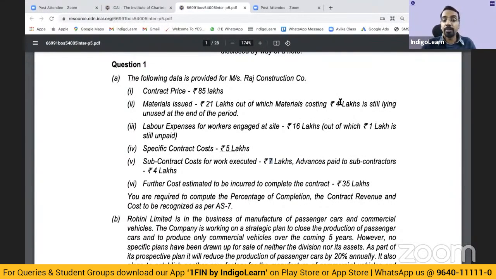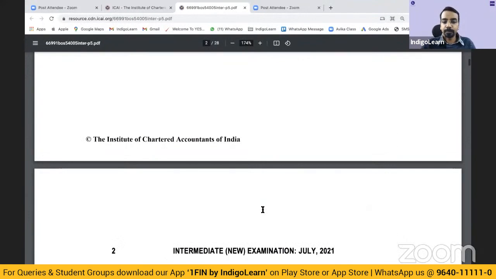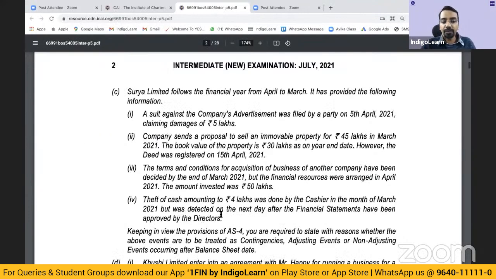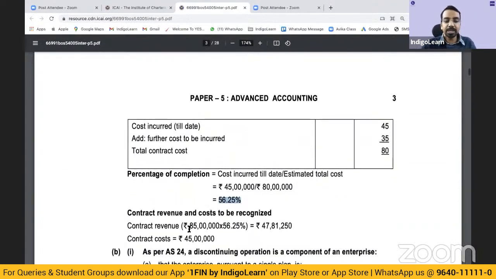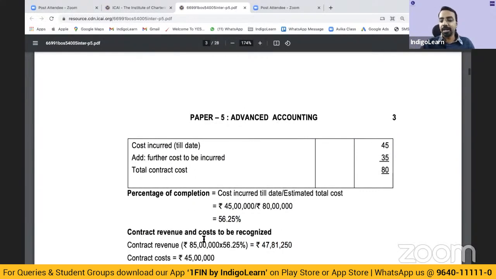That is 21 minus 4, 17; 17 plus 16, 33; 33 plus 5, 38; 38 plus 7, 45, right? 45 is the contract cost incurred. 35 is the contract cost to be incurred. So 45 plus 35, total becomes 80. 45 divided by 80, 56% is the percentage completion. Revenue to be recognized is 85 multiplied by 56%, 47 lakhs, and cost 45 lakhs. Very simple, right? Any questions on this?